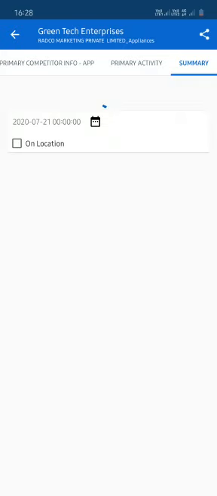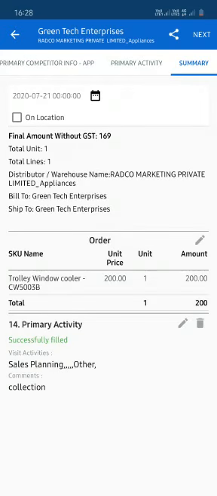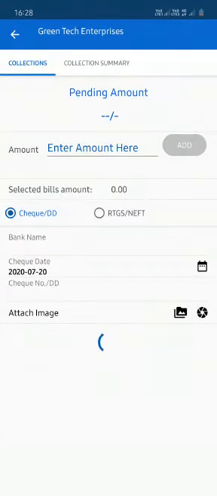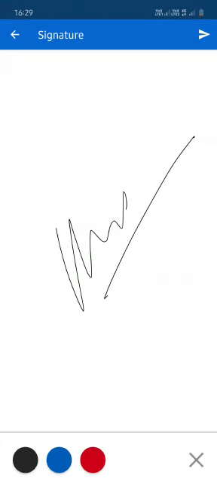I'll go back to the summary screen. Now my order has been edited. I'll click on next. Skip the collection button. Do my signature again. And then place the order by clicking on the submit button.